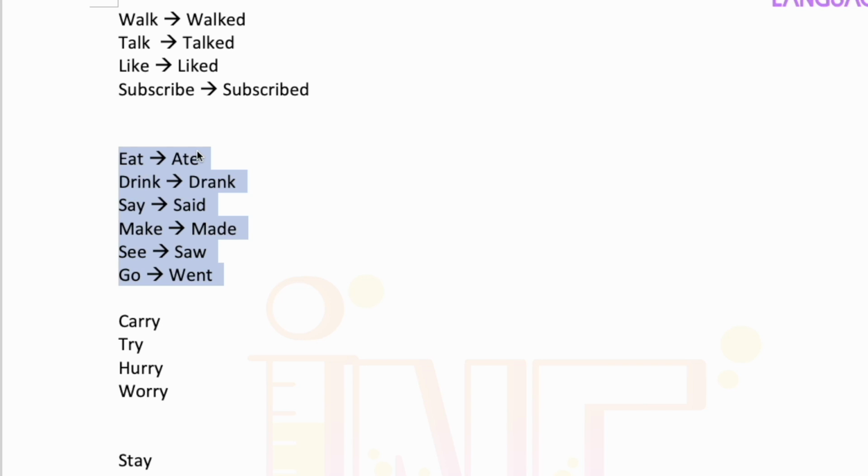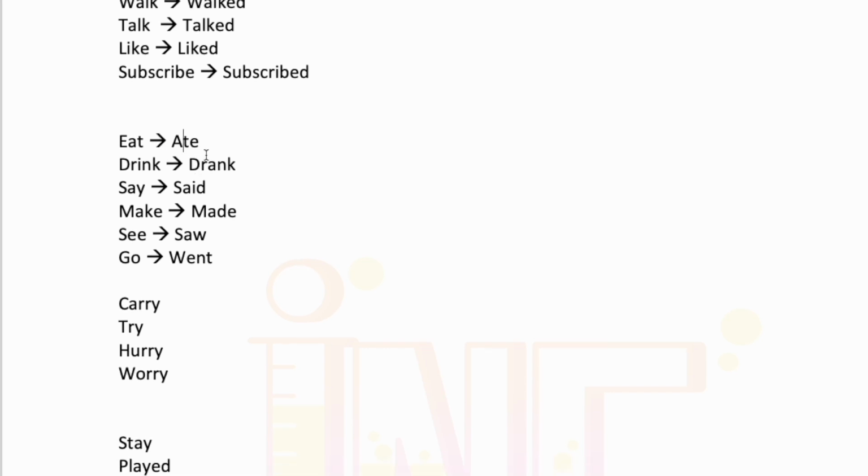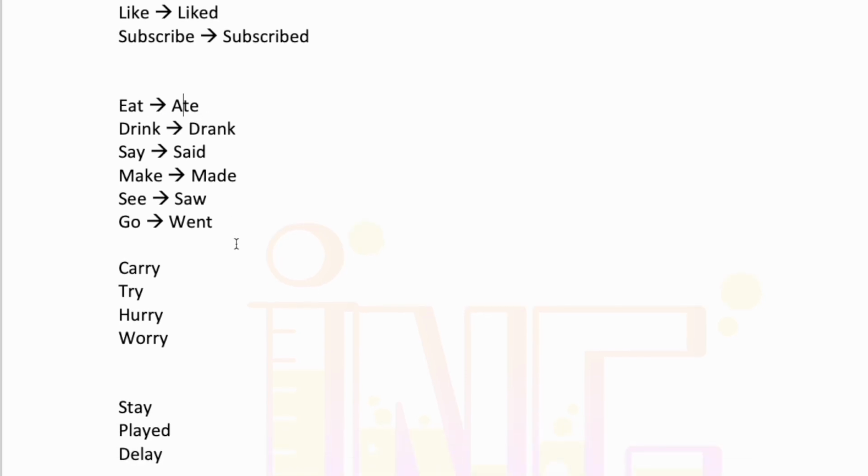And then if it is an irregular verb, you're just going to have to memorize what the past tense version of that verb is. So eat, again, is ate, drink is drank, say is said, make is made, see is saw, and go is went. Unfortunately, unlike Korean, there is no one rule for all verbs.